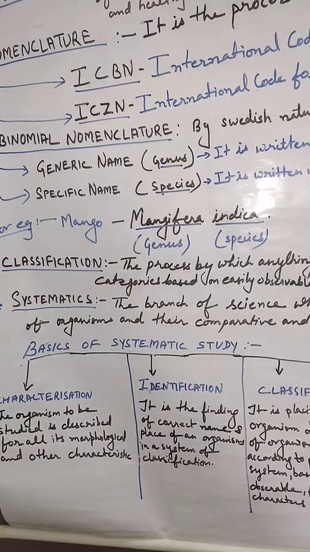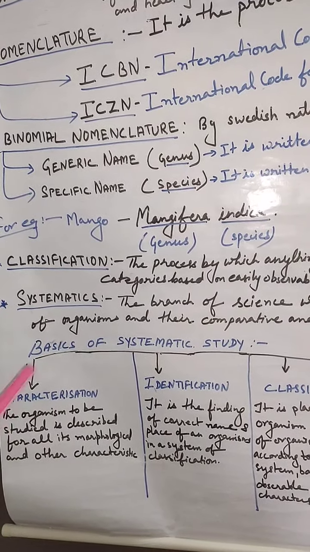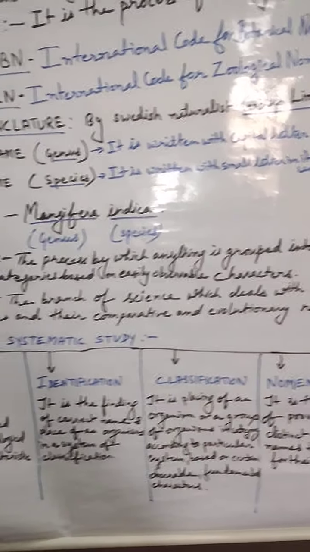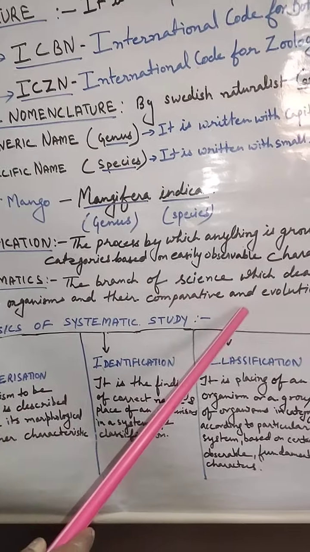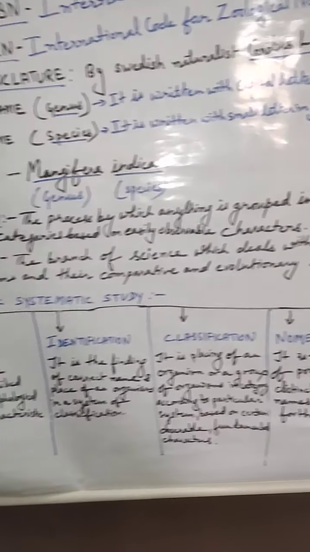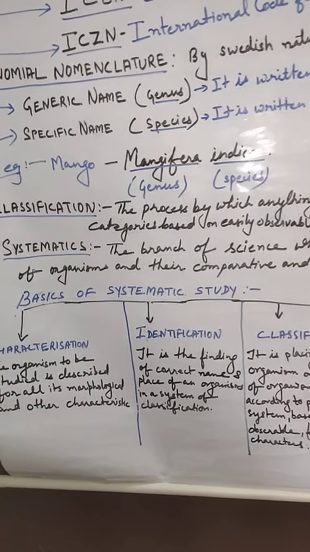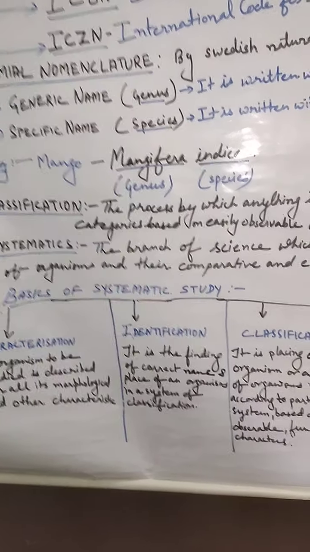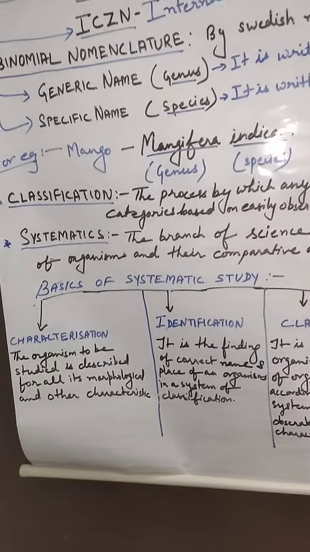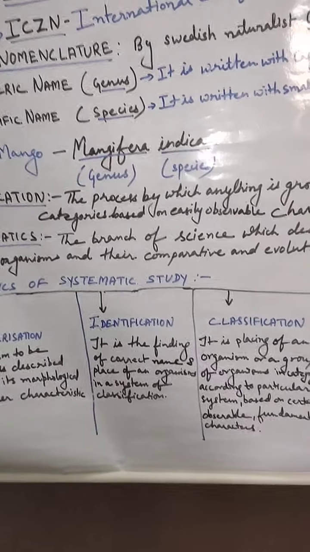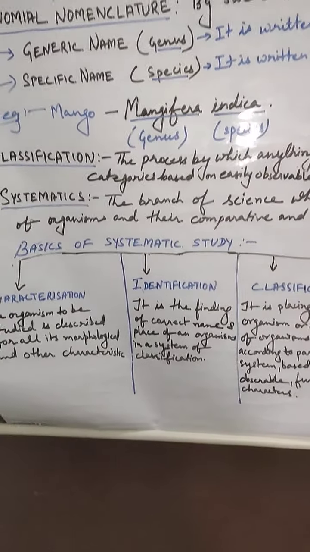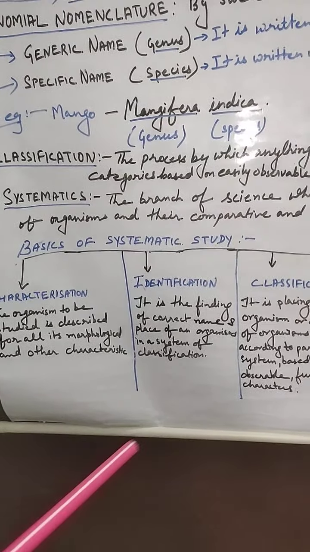This word systematics is derived from a Latin word, systema, which means systematic arrangement of organisms.